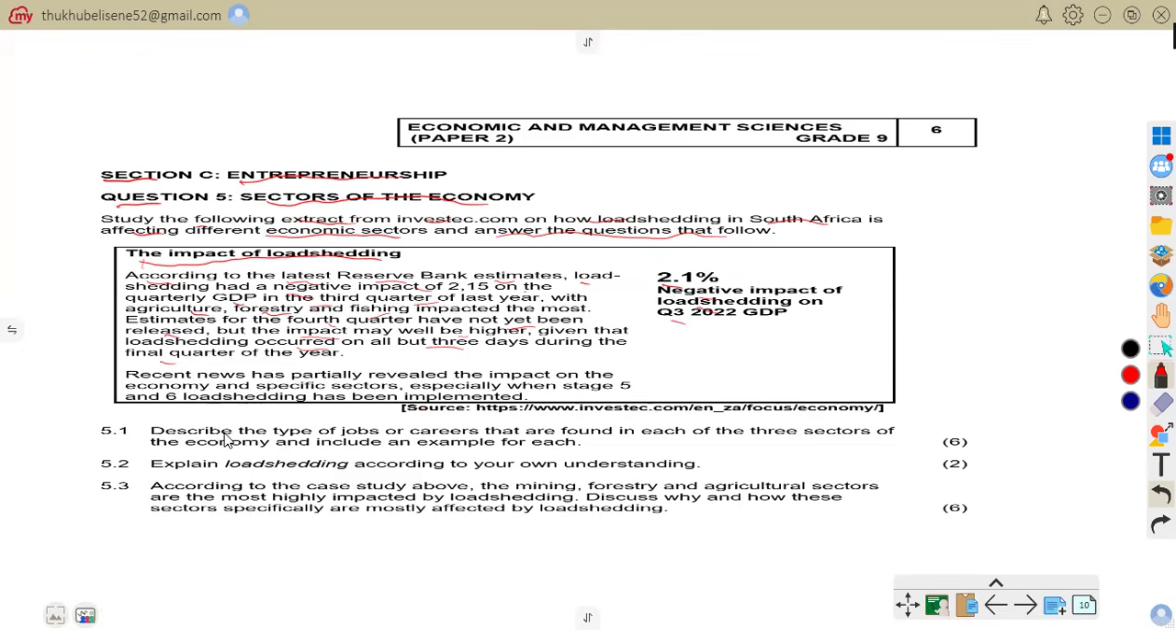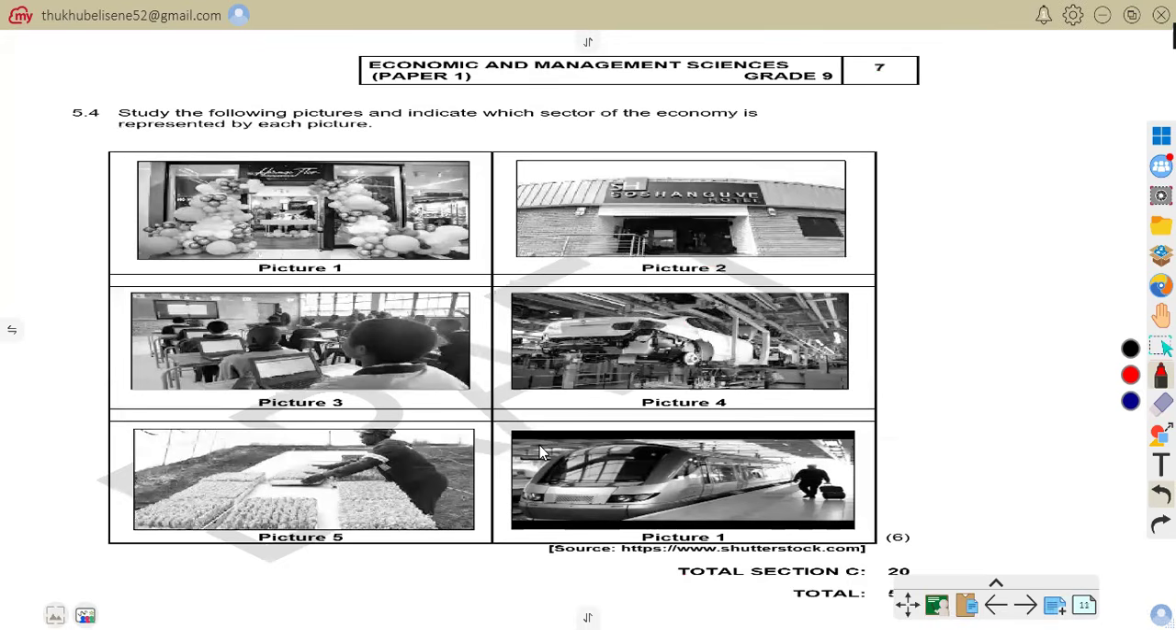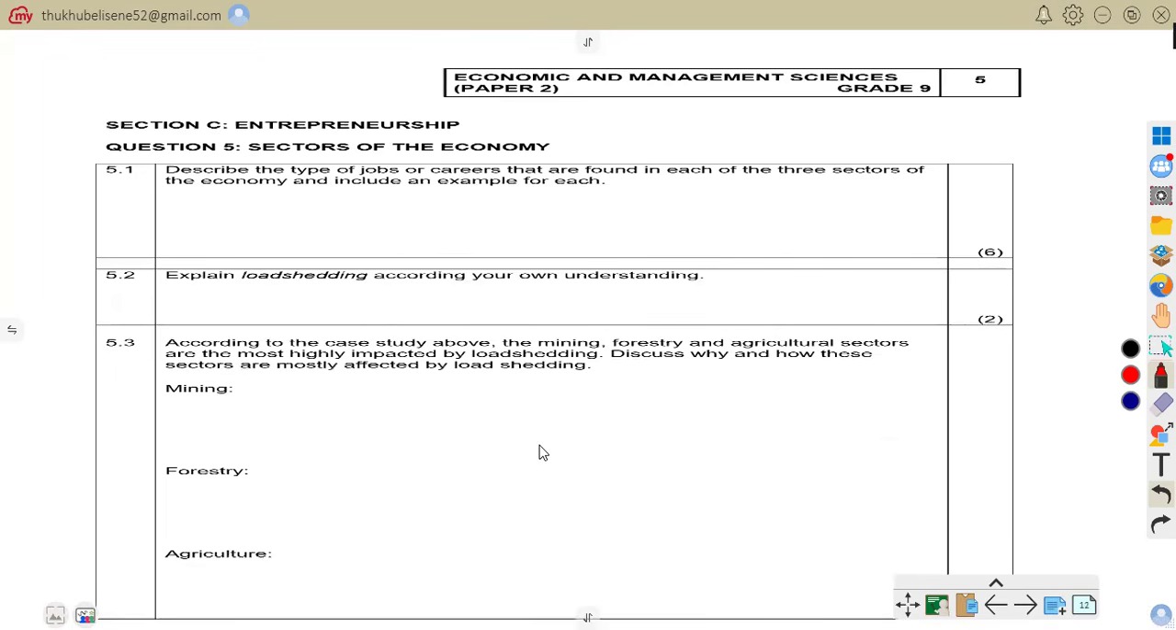Now we are to answer the questions that follow. 5.1 says, describe the type of jobs or careers that are found in each of three sectors of the economy and include an example of each. So now let us go to our answer book. For question 5.1, describe the type of jobs and careers that are found in each of the three sectors of the economy and include an example of each.